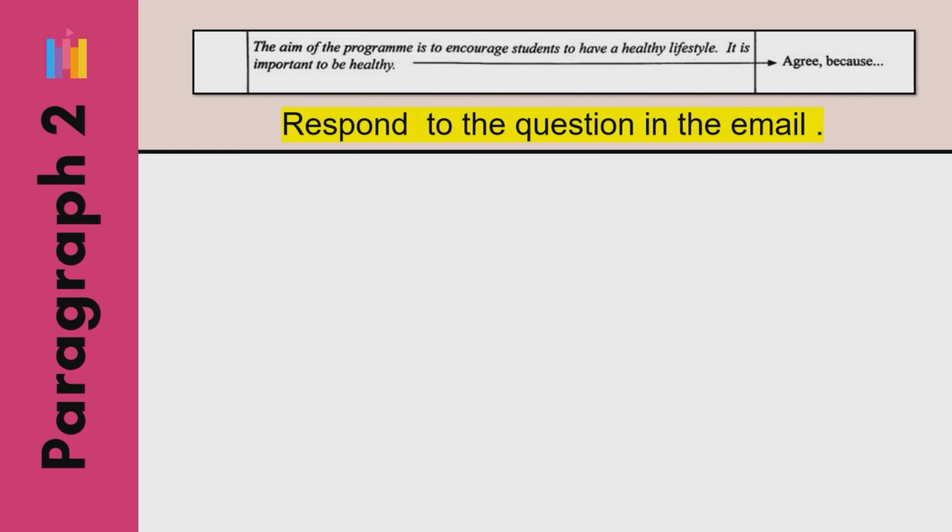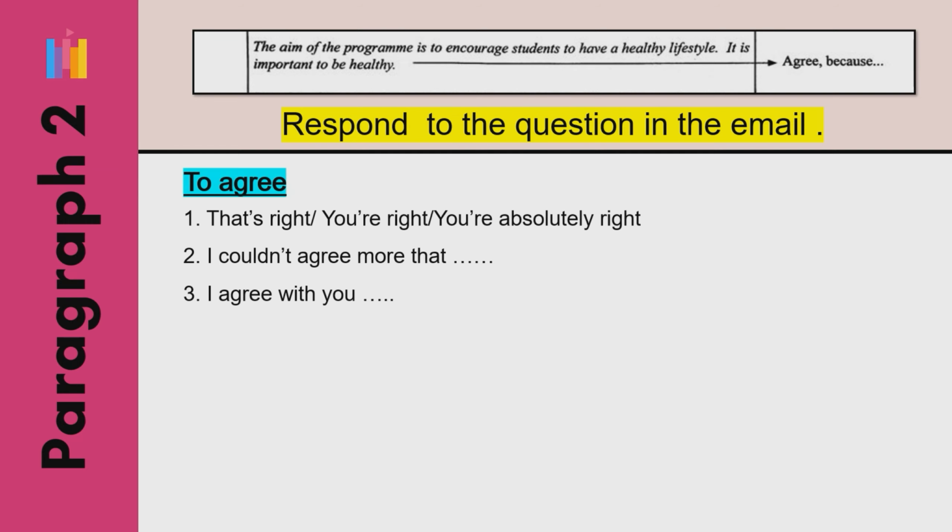In paragraph 2, you must agree with Miss Mariam's statement that it is important to be healthy, and you need to give a reason why being healthy is important. Right, so to agree with Miss Mariam's statement, there are 3 sample useful expressions here.